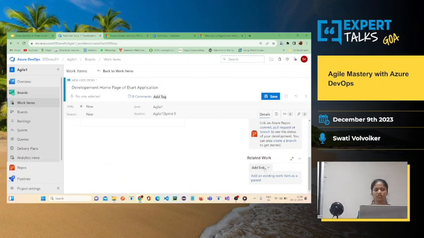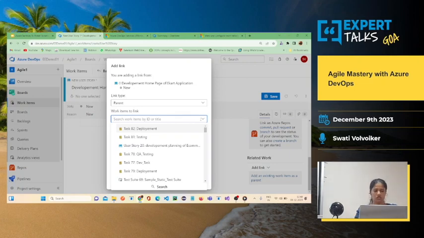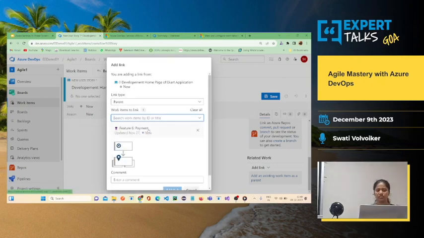So for example, my development, homepage e-cart, is related to one of the features that I have already defined. If it belongs to a home page feature or registration or the payment, this home page doesn't belong to a payment feature, but in case I've just created one, you can select that particular feature and add a link.